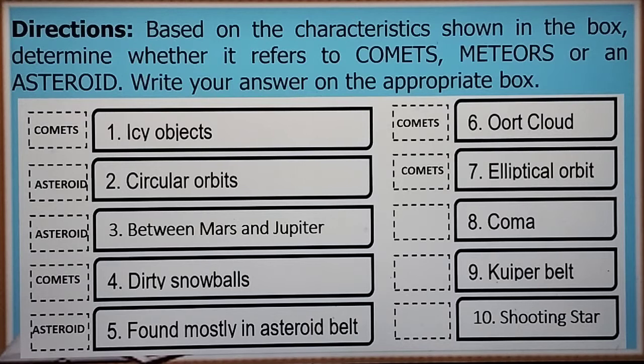Comets. Number 8, may coma siya. Di ba meron siyang 3 parts. And one of the parts is yung coma niya. Is it comet, meteor, or asteroid? Comets din. How about number 9, Kuiper belt? Kung saan makikita daw siya doon sa Kuiper belt? Comets ba? Meteor or asteroid? Comets pa rin. How about the shooting star or the falling star na kung saan pag nakikita nyo to ay nag-wish nga kayo? Is it comets, meteors, or asteroid? Meteors. Correct. So, count the numbers of correct.